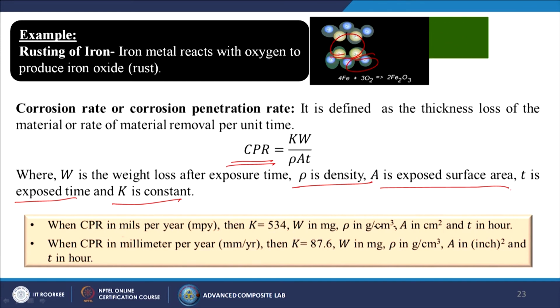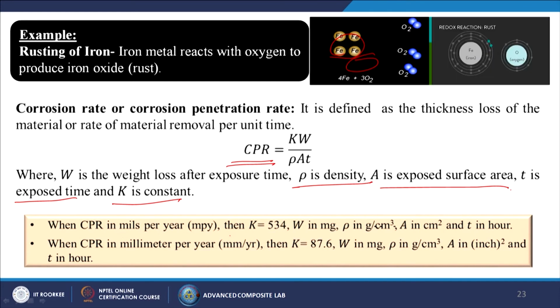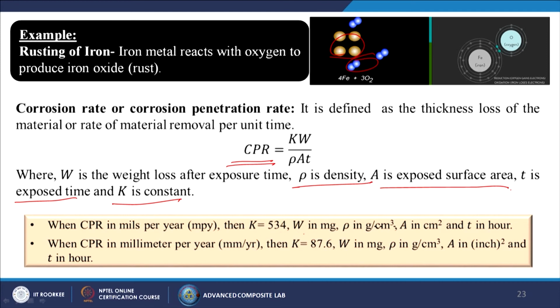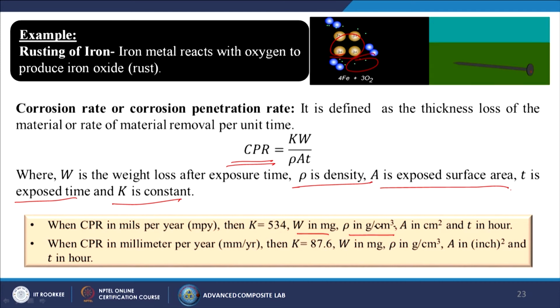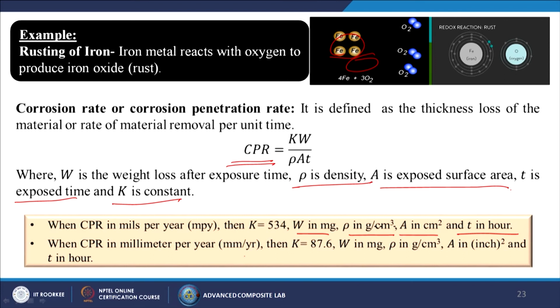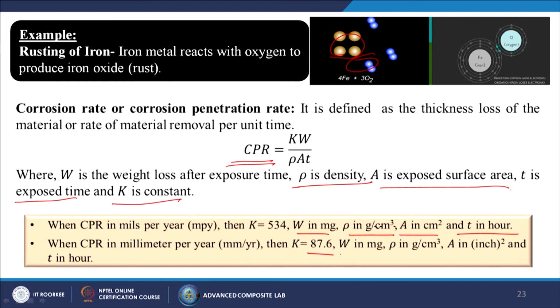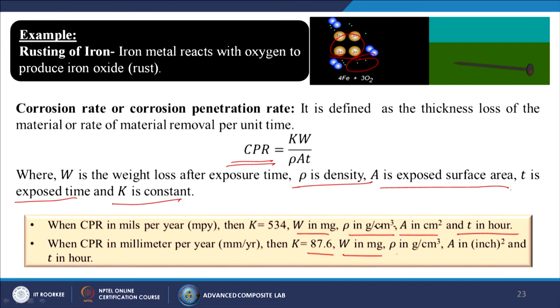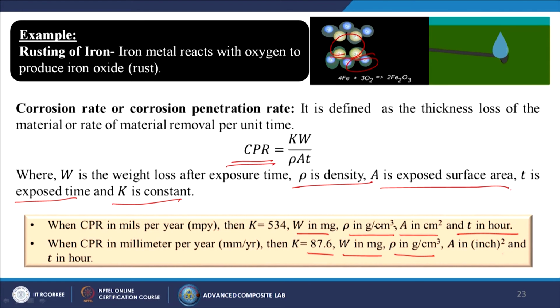For CPR in mils per year, the K value is 534, with W in mg, rho in gram per centimeter cube, area in centimeter square and time in hours. For CPR in millimeter per year, K is equal to 87.6, with W in mg, rho in gram per centimeter cube, A in inch square and T in hours.